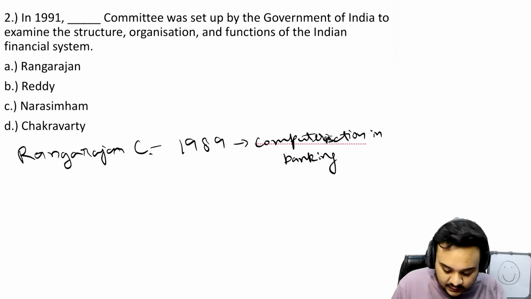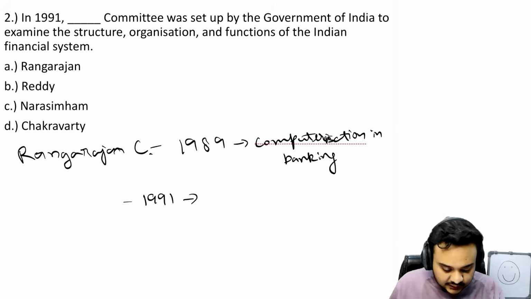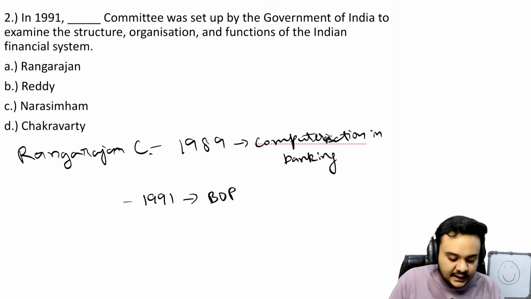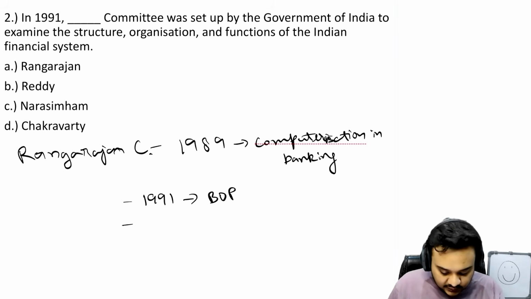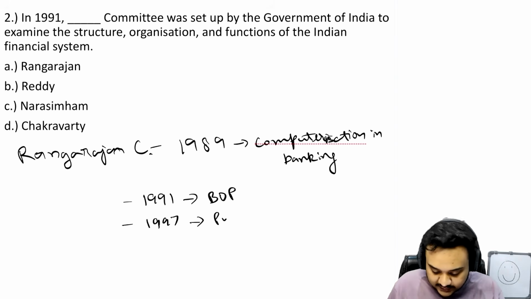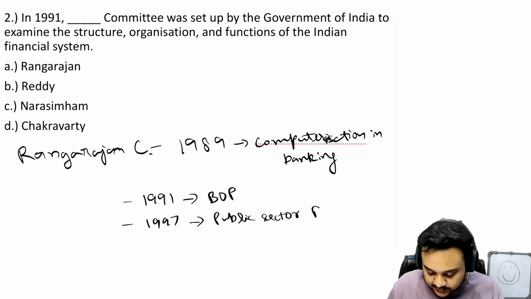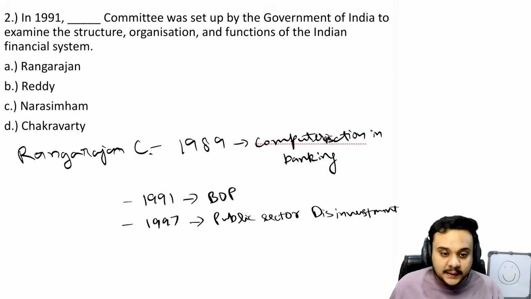Then there was another one in 91, one of the most famous ones, which was for balance of payments, during the external sector reforms. Then another one in 1997, this one was for public sector disinvestment.